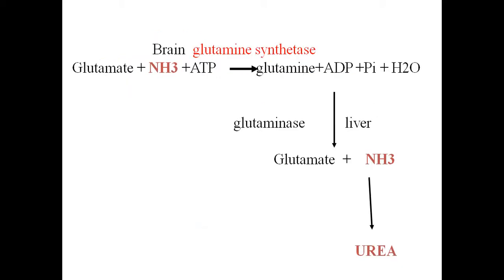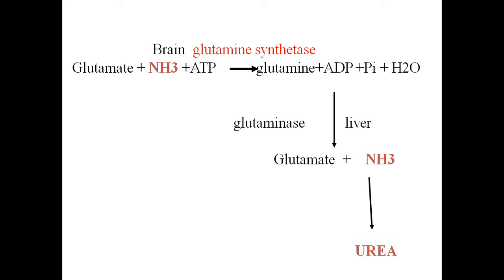Now see here, I have mentioned the whole detoxification process of ammonia. In the brain, there is an enzyme called glutamine synthetase. This glutamate traps this ammonia utilizing an ATP molecule.